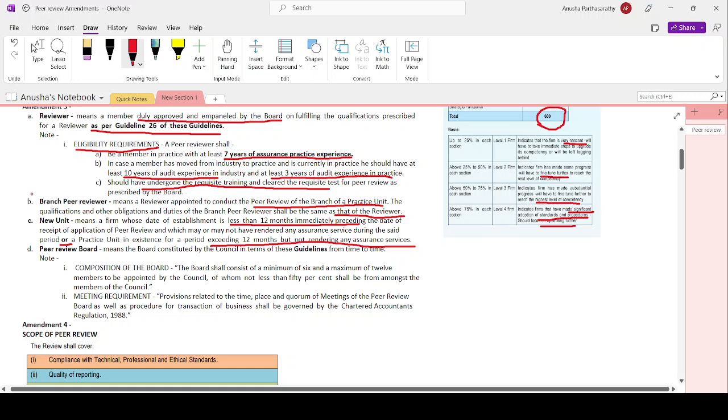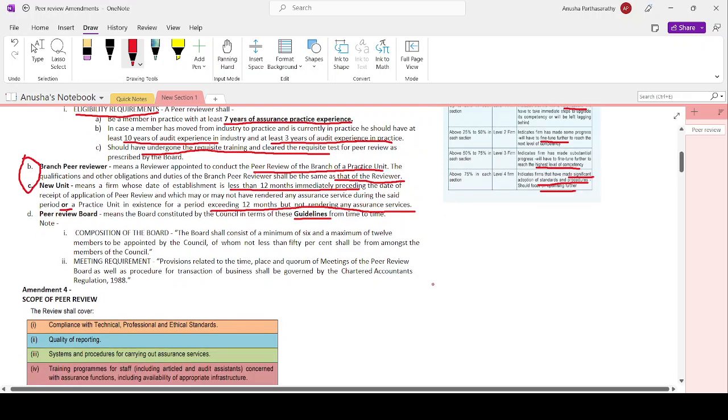Okay. Now, this is very important. Peer review board, here again, the term statements has been replaced by guidelines. So let's read it. Peer review board means the board constituted by the council in terms of these guidelines from time to time. In that we have two more amendments. Not in the definition but related provisions.